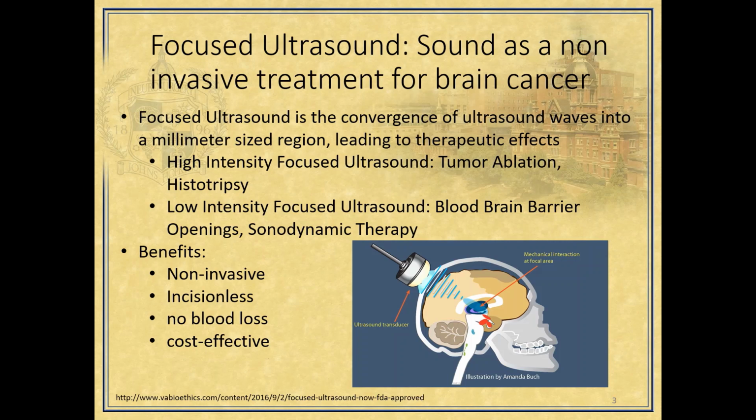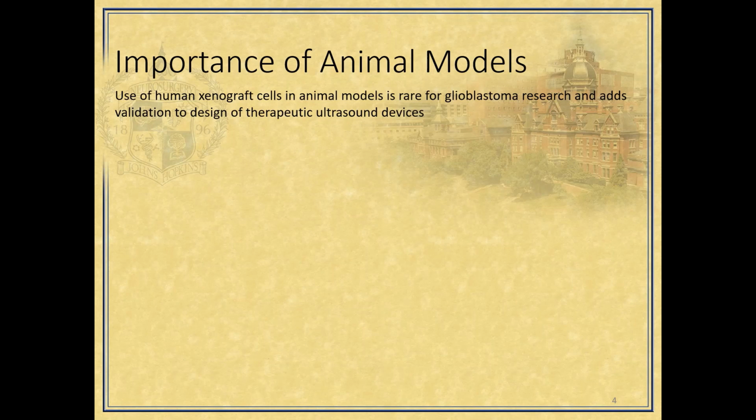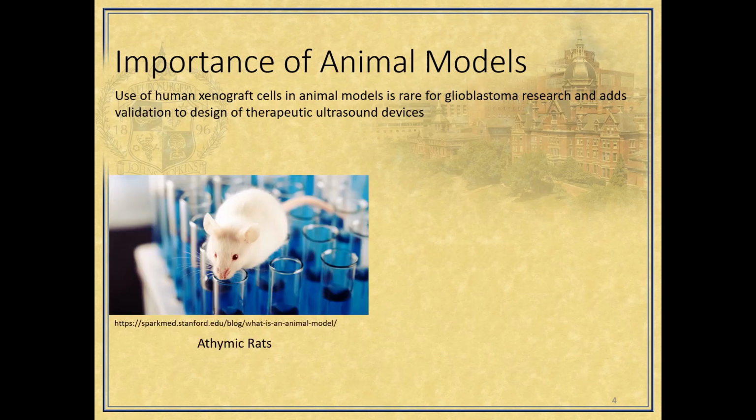In the development of non-invasive ultrasound therapies, the use of animal models is important as they provide a complex biological environment to show the efficacy of a treatment strategy as well as any potential side effects from therapy. Due to their cost and availability, rodents are the ideal animal model for emulating glioblastoma in humans.